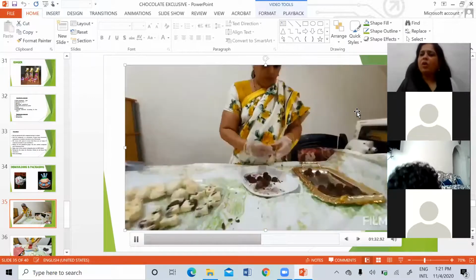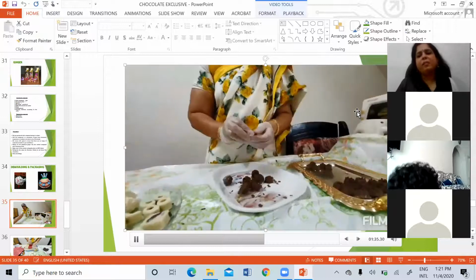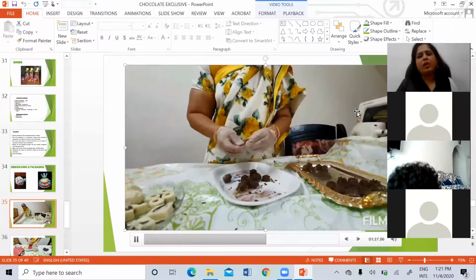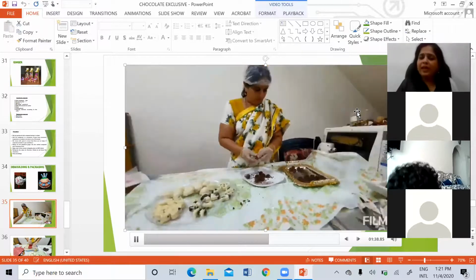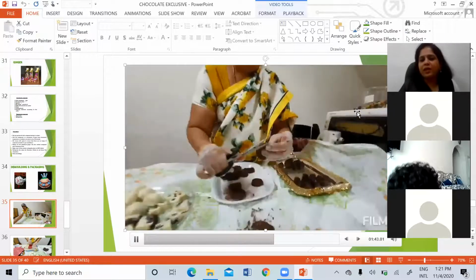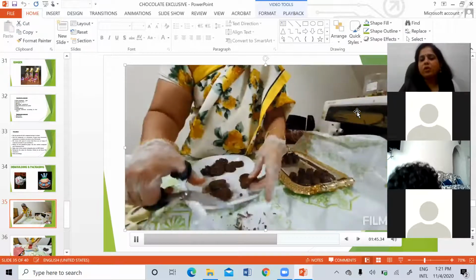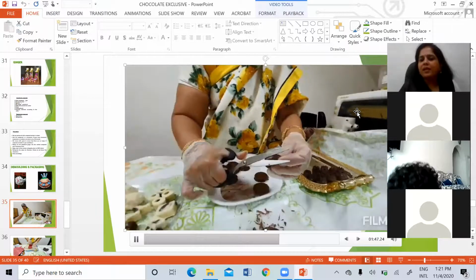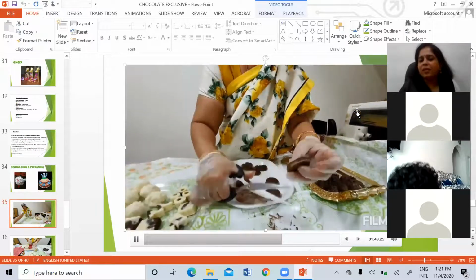So within an hour or 2 hours, you can definitely make around 300 to 400 chocolates very easily. All you need is the number of molds. That's all. If you have that number of molds, making chocolate is very easy. See, this is Oreo chocolate. I just cut those extra, the remaining ones.